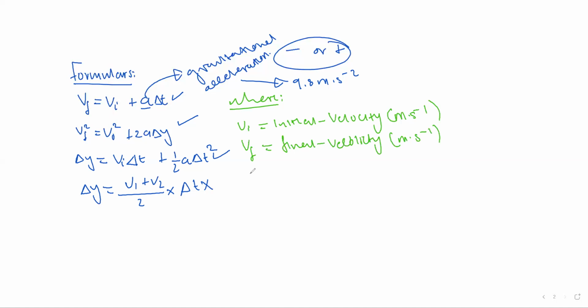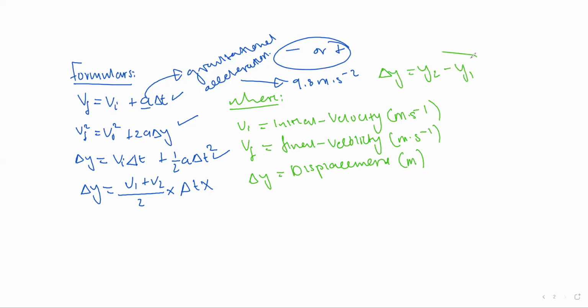Then we have change in y, which we call displacement. Displacement goes hand in hand with direction. We take the final position and subtract the initial position. Displacement is basically equal to y2 minus y1.